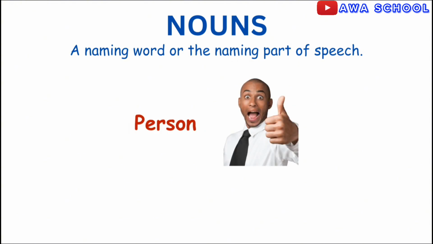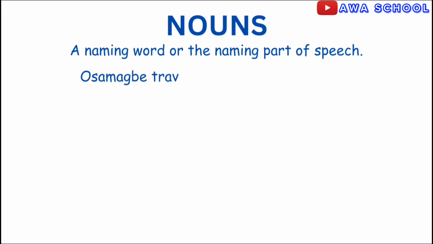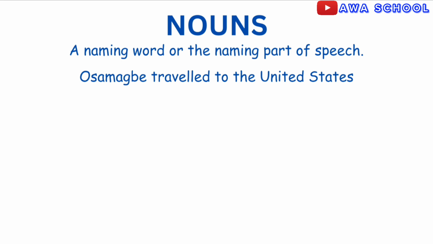Now, let's identify the nouns in this sentence. Osamagbe traveled to the United States. Osamagbe is a name of a person. Traveled and to are not names. The United States is a name of a country. Therefore, we have Osamagbe and the United States as the only nouns in this sentence. Hope you understand. Good. Let's move ahead.